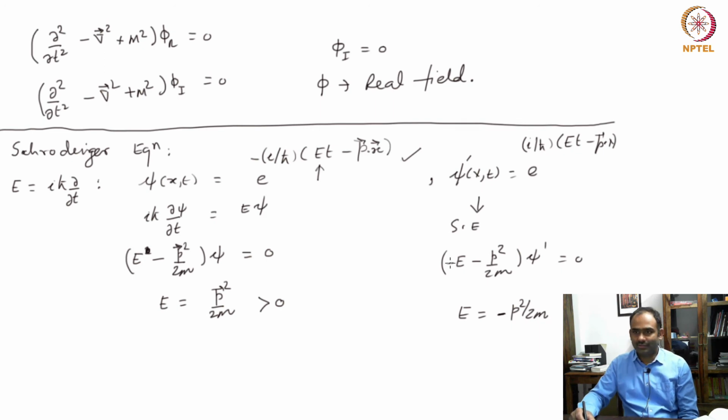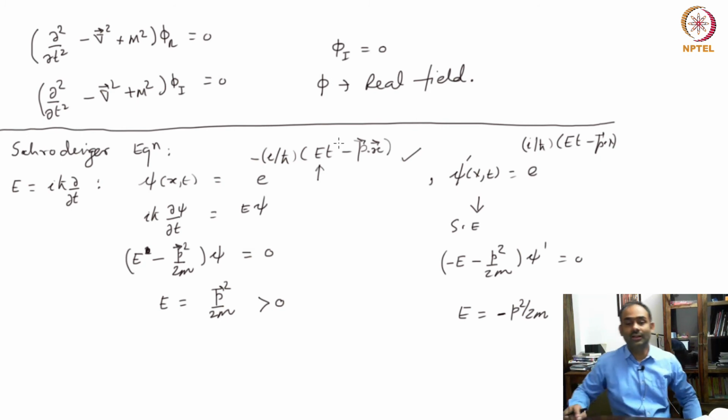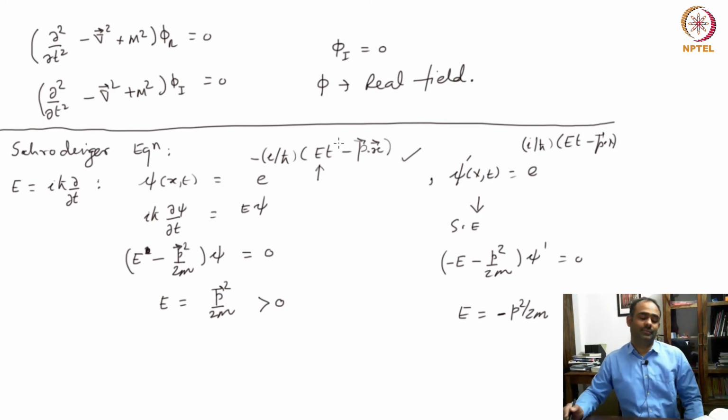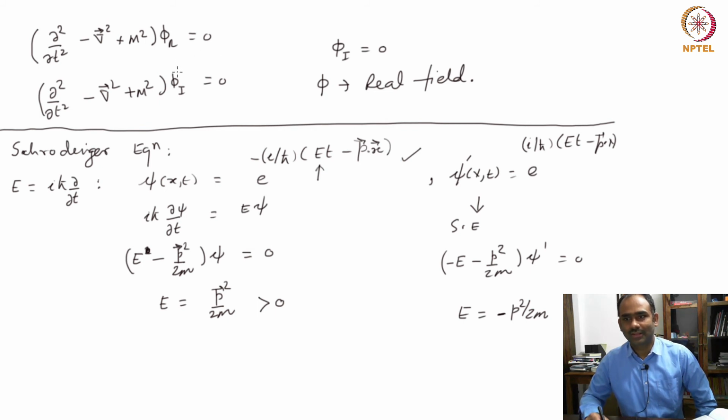Now, here it was fine. Let us see what happens in the case of Klein-Gordon theory. In Klein-Gordon theory, we said that we can put phi I to be 0 and we can work with real fields. So, a real field you can construct as a sum of a complex field phi and its complex conjugate. So, phi plus phi star is what gives you 2 times phi real, right.